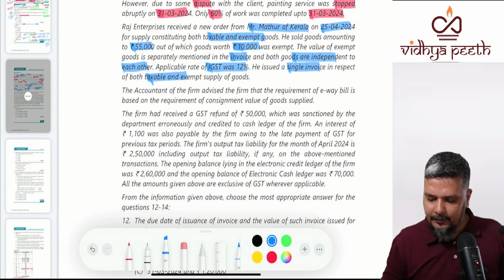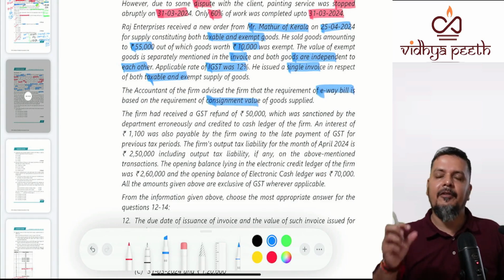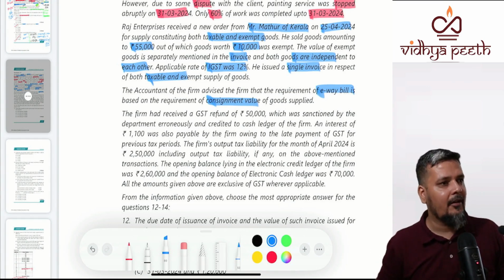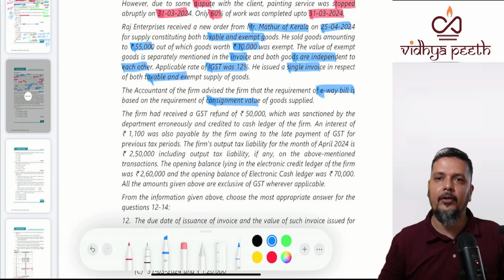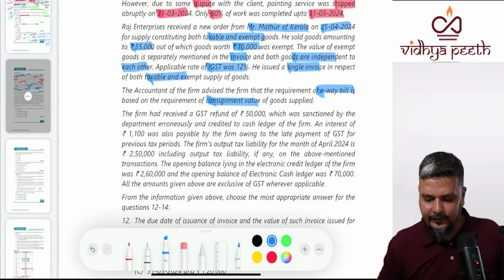The accountant of the firm advised the firm that e-way bill is required based on consignment value. The only one important area in e-way bill is this area, which we are going to discuss, consignment value, which will complete today itself. So when you are going to see it, I will just quickly revise the concept of consignment value.